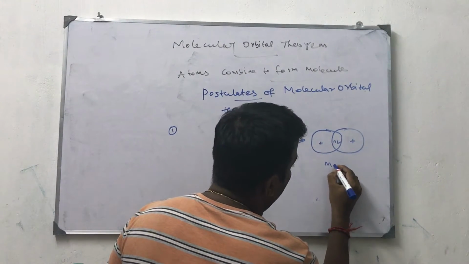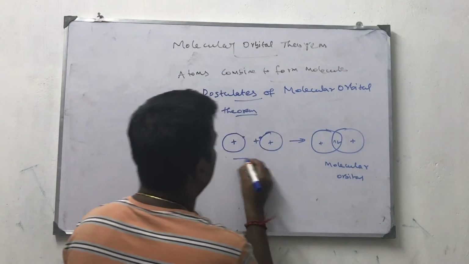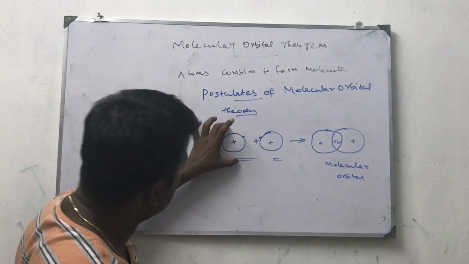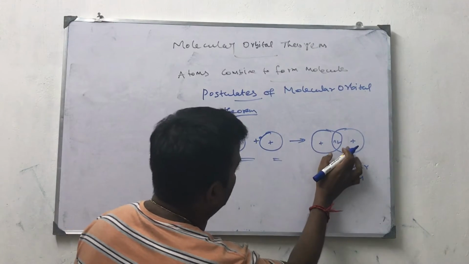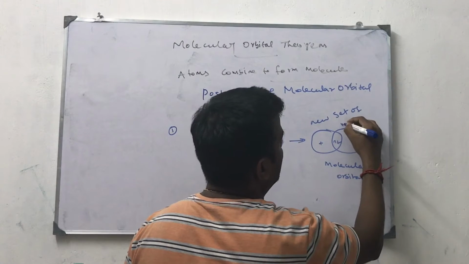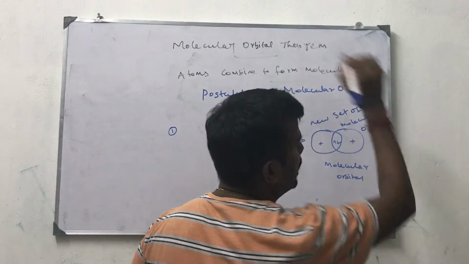So this is called a molecular orbital. These two atomic orbitals combine to form a molecular orbital. The identity of this atomic orbital is different, and the identity of this one is also different. So this is a new set of molecular orbitals. This is the first postulate given by Hund and Mulliken.